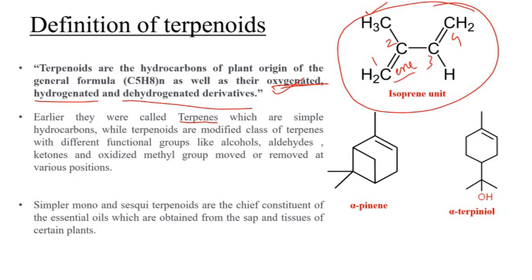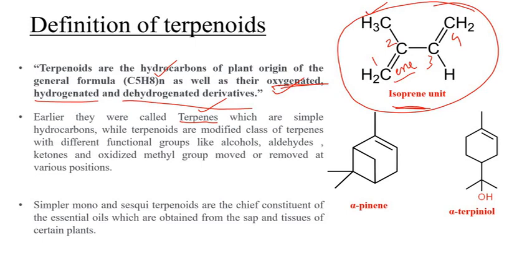Sometimes, imagine two terpene units are joined together. One isoprene unit contains two double bonds. If two isoprene units join together, it means four double bonds should be there, but sometimes the double bonds won't count as we expected. That's why it's called dehydrogenated or hydrogenated. So the terpenoids are basically multiples of the C5H8 unit. That is the point you need to know. Earlier they were called only terpenes because they thought there was only a double bond, but now there are oxygenated derivatives. That's why it's called terpenoids.